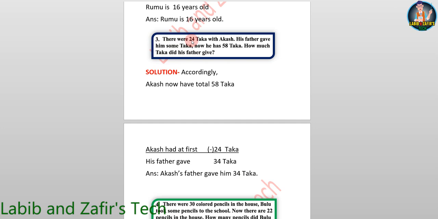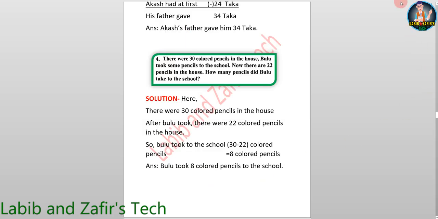There were 24 taka with Akash. His father gave him some taka. Now he has 58 taka. How much taka did his father give? Accordingly, Akash now has total 58 taka. Akash had at first 24 taka. So his father gave 8 minus 4 equal 4, 5 minus 2 equal 3, 34 taka. Answer: Akash's father gave him 34 taka.